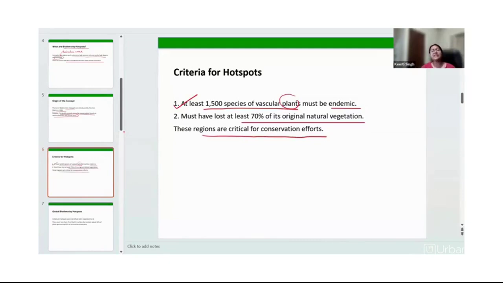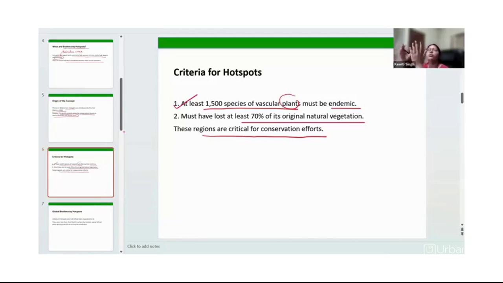See, say for a plant, if it is endemic to a particular area, you cannot extract the plant from that area and drop it into a different area, or make it grow in a different area. It will not grow, because these species of plants are endemic to that particular area. Same happens with animals. If an animal is endemic to a particular type of climate, it is not going to survive in another climate or another environmental condition, right?